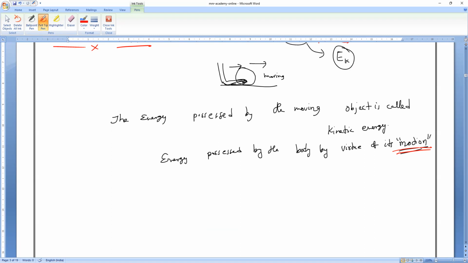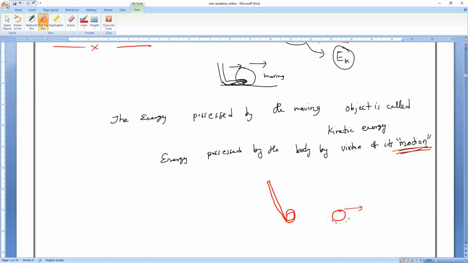So for example, can we take a golf stick? Yes, the golf stick is moving. Suppose the ball is at the allotted target and you have a golf stick. If I kept the golf stick near the ball, it cannot move.